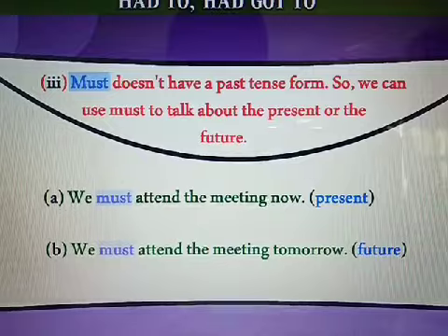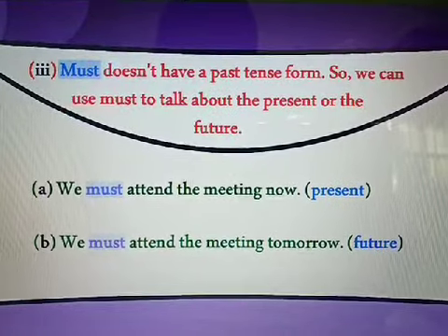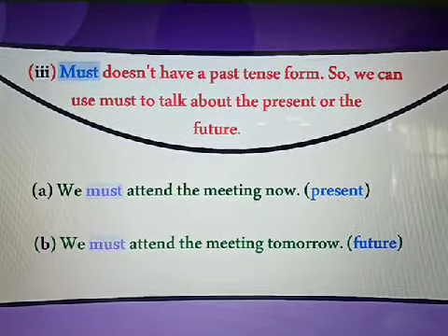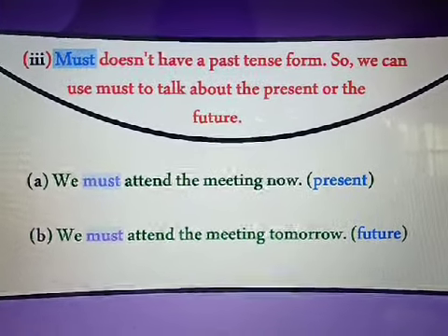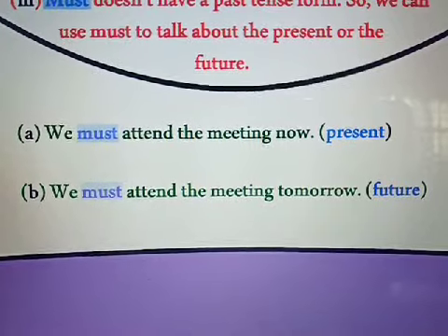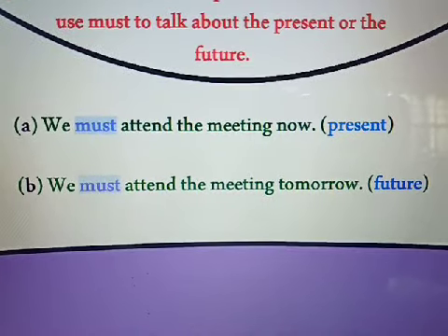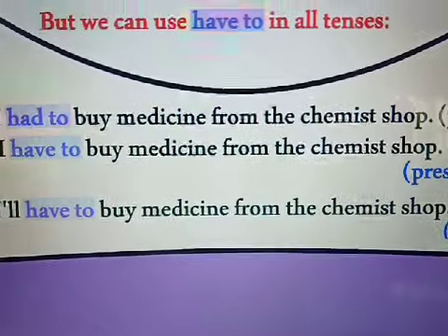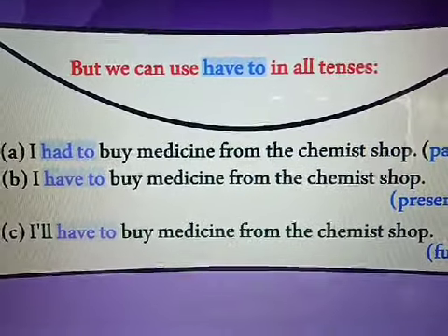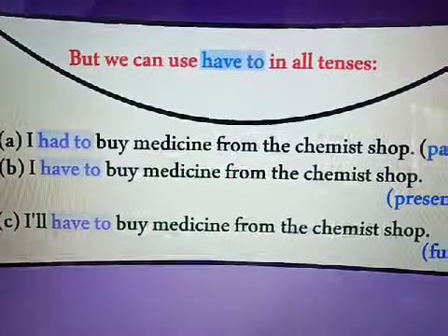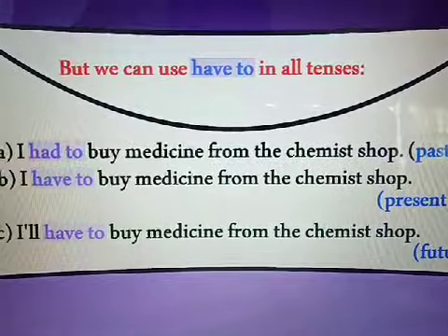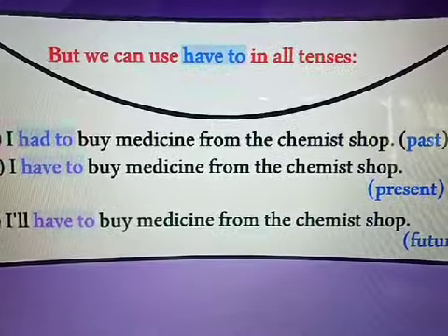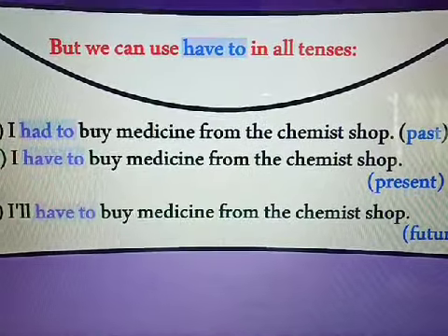Must doesn't have a past tense form, so we can use must to talk about the present or the future. We must attend the meeting now, present. We must attend the meeting tomorrow, future. But we can use have to in all tenses. I had to buy medicine from the chemist shop. Past. I have to buy medicine from the chemist shop. Present. I'll have to buy medicine from the chemist shop. Future.